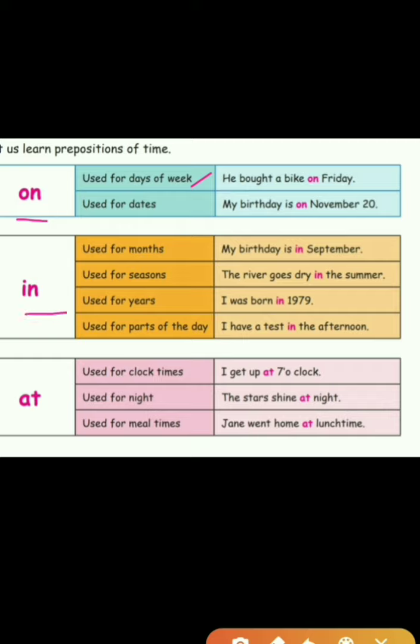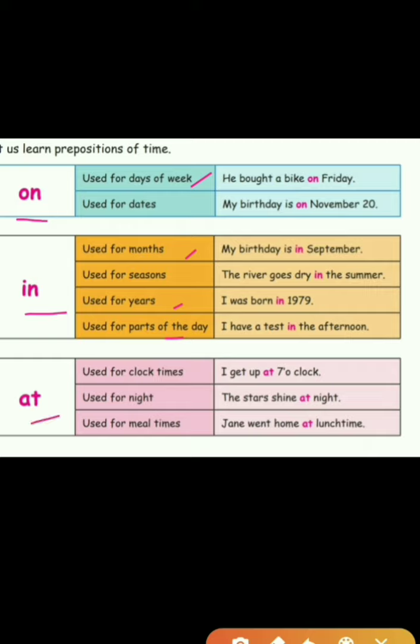Next, in. It is used for months. Example, my birthday is in September. Then it is used for seasons. The river goes dry in the summer. It is used for years. I was born in 1979. It is used for parts of the day. I have a test in the afternoon, except night.